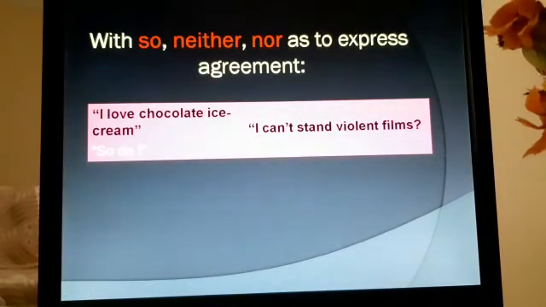We also use inversion with so, neither, or nor to express agreement. For example, I love chocolate ice cream, so do I, and the inversion is do I. I can't stand violent films, neither do I. The inversion, do I.